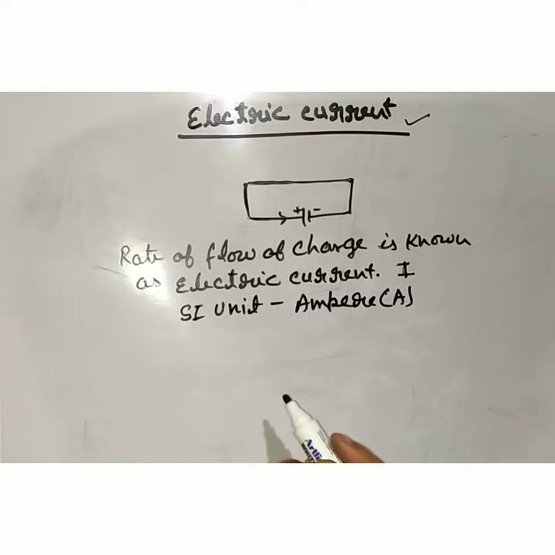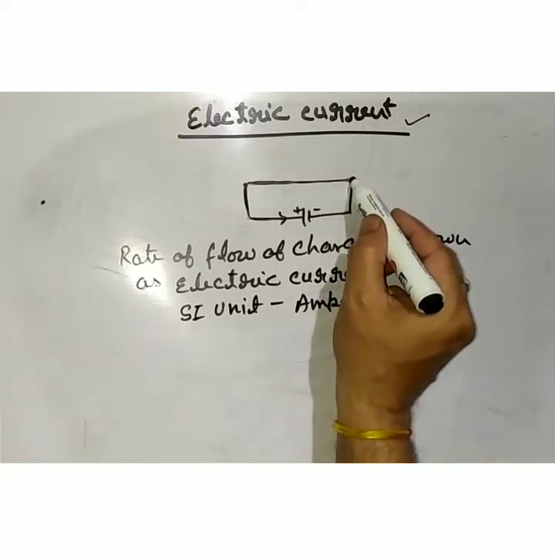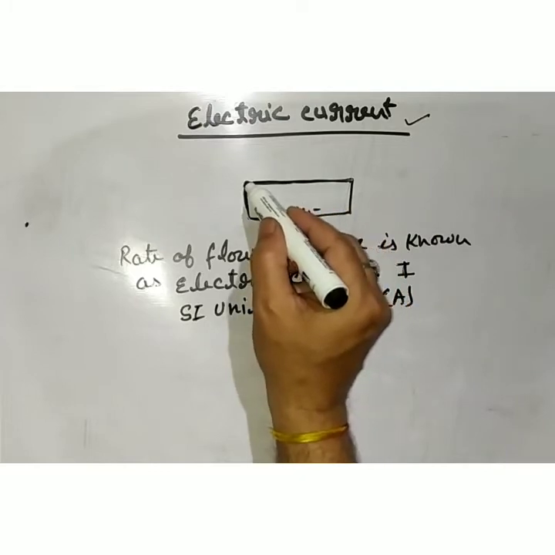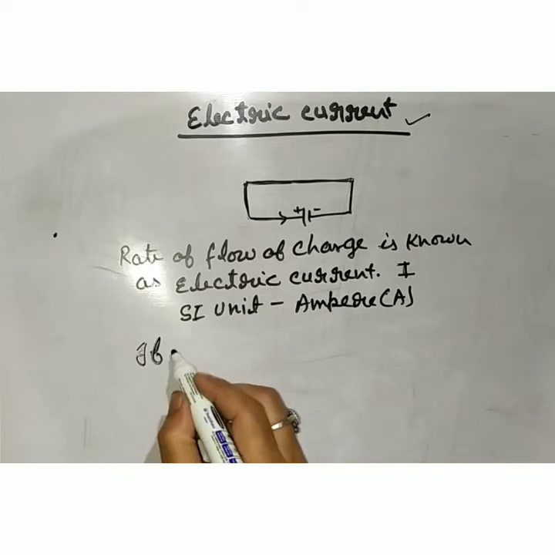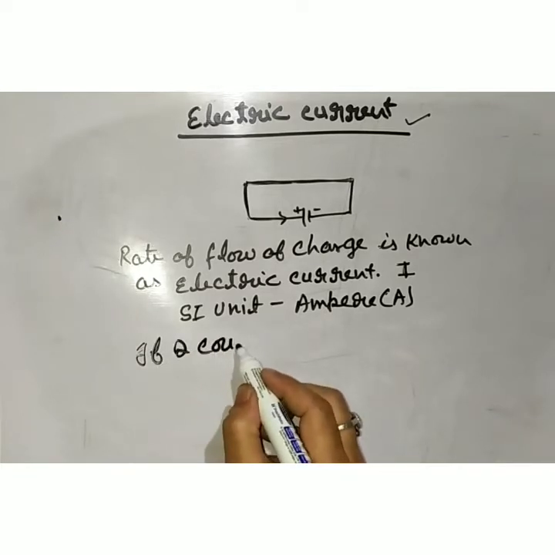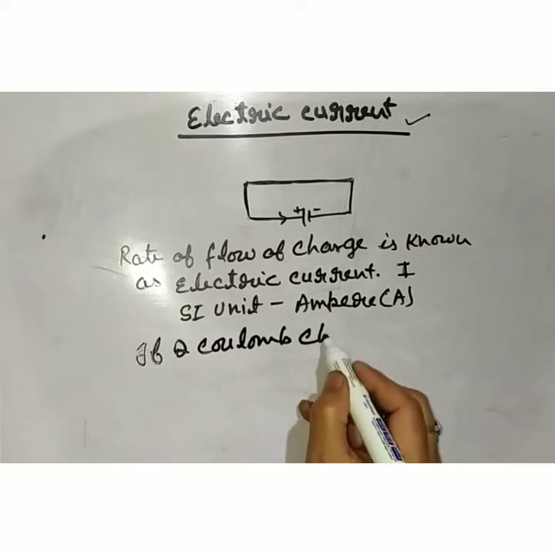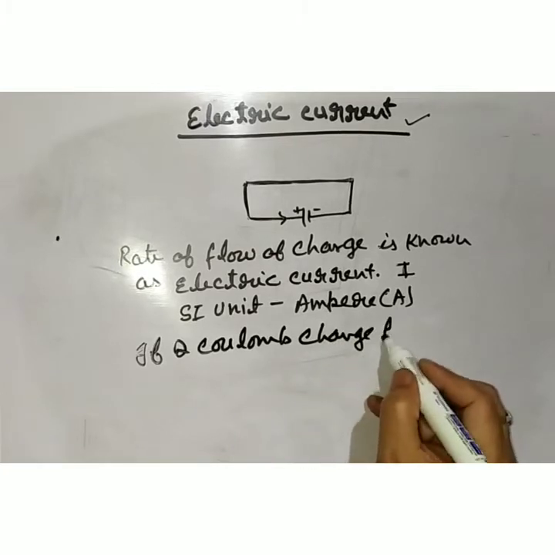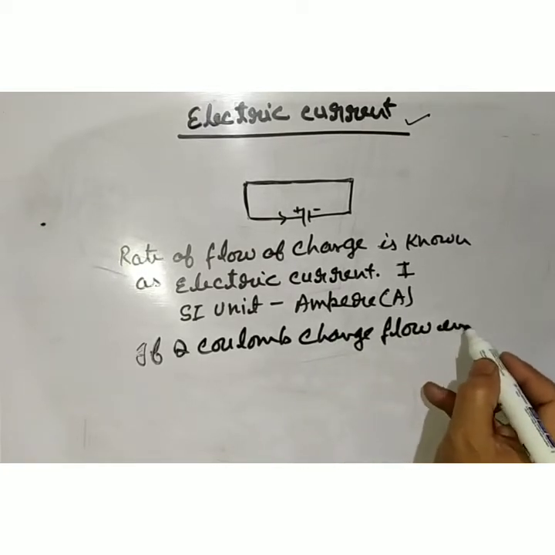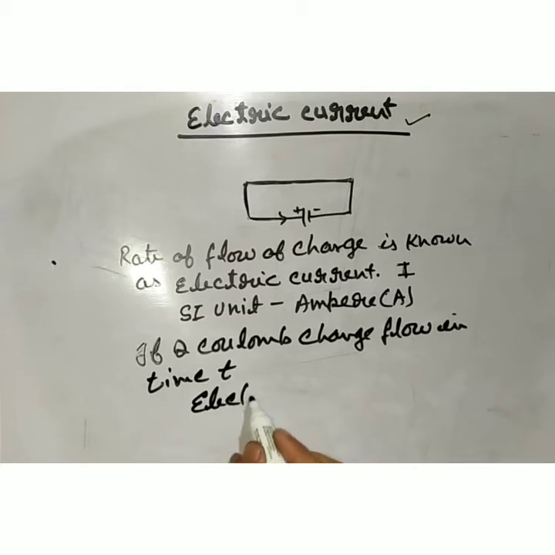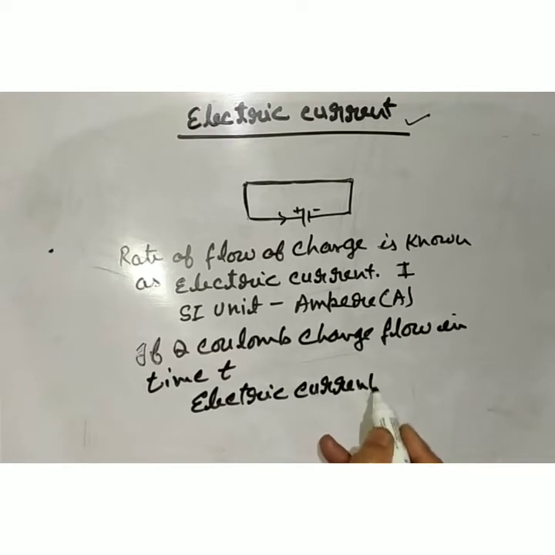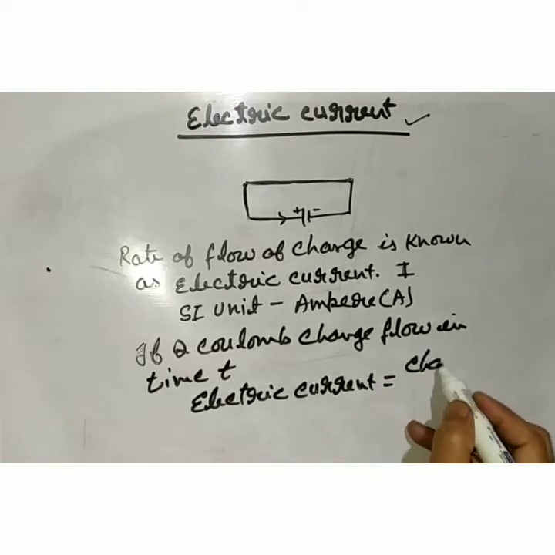If Q coulomb charge flows between the two terminals of a metal wire or conducting wire in time t, then electric current is equal to charge upon time.